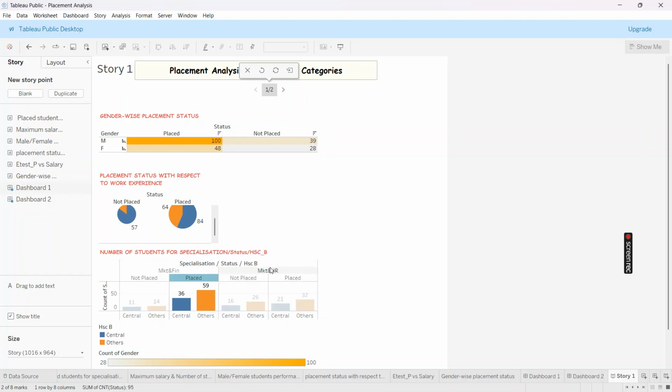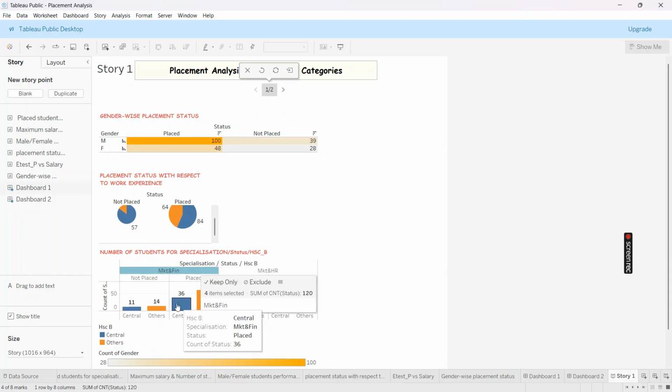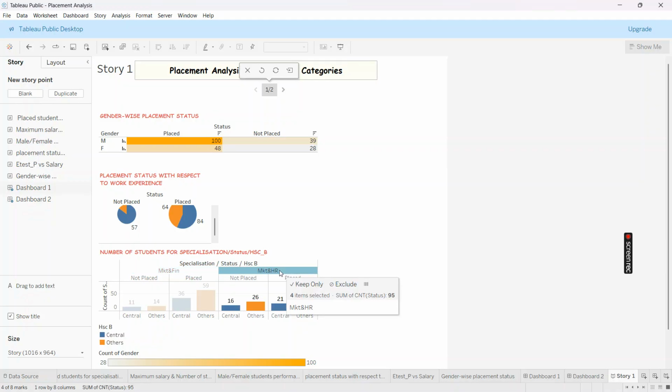And out of 95 in market and HR, 53 students got placed. That is around 56% got placed. So by this we can tell that students with market and finance specialization are likely to get placed compared to students with market and HR specialization.